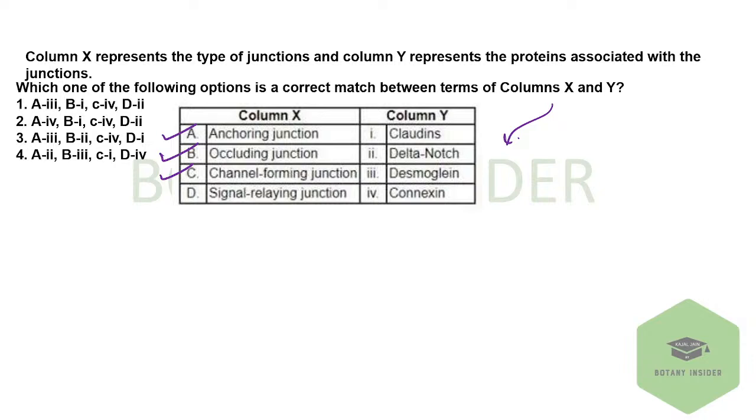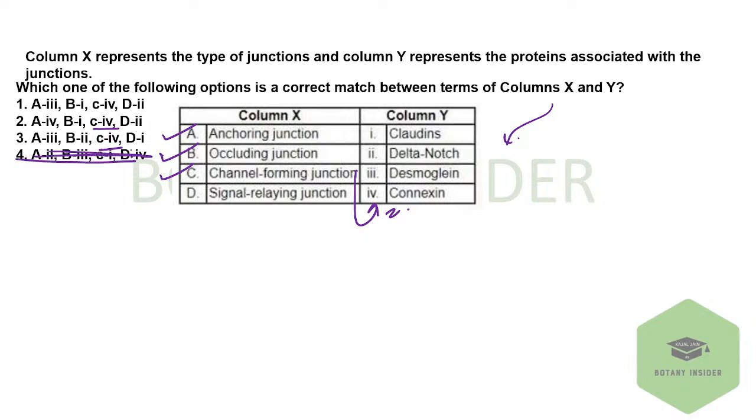Very simple question. Try the question, everyone. Okay. So you have anchoring junctions, occluding junctions, channel forming junctions, and signal relaying junctions. The very simple one is the channel forming one, right? The channel forming junction should be marked with connexins. So C gets marked with the fourth one. You can eliminate option D very easily, right?